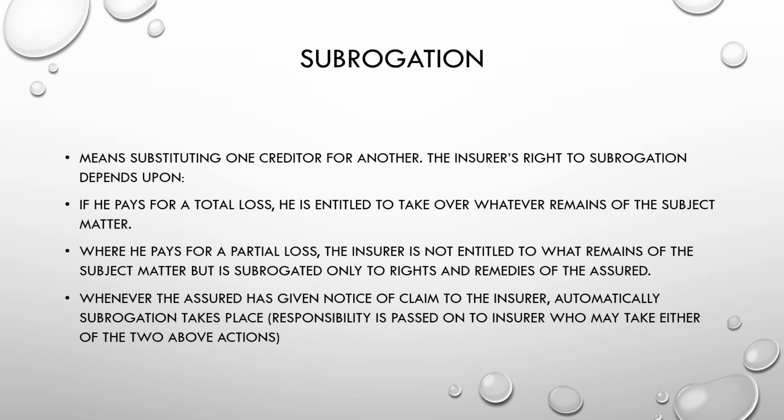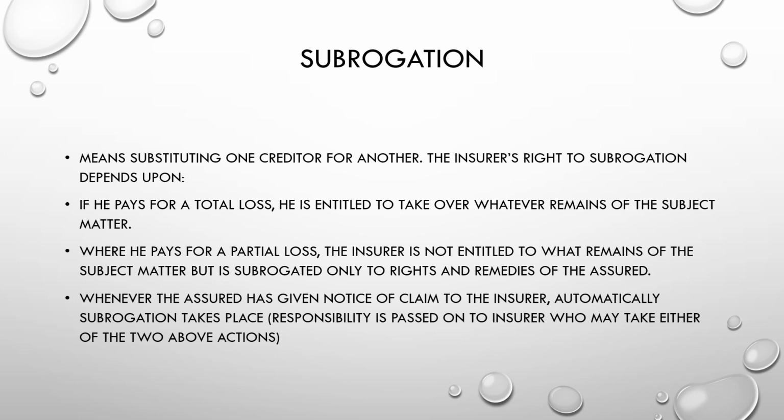Where the insurers are paying for a partial loss, again, the insurers could be the hull insurers, the hull and machinery insurers, H&M insurers. The insurer is not entitled to what remains of the subject matter, but is subrogated only to the rights and remedies of the assured.